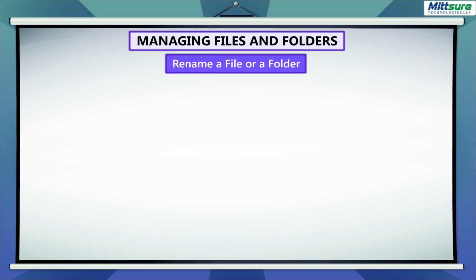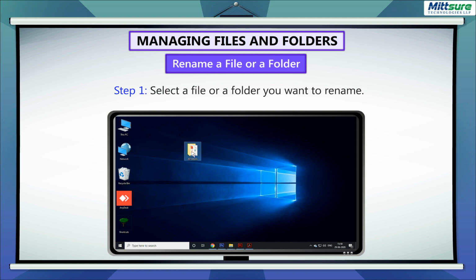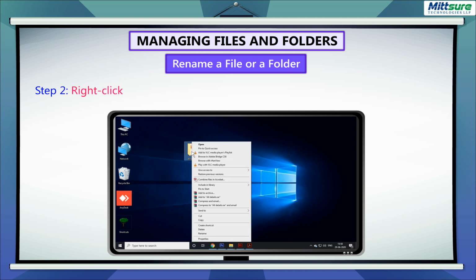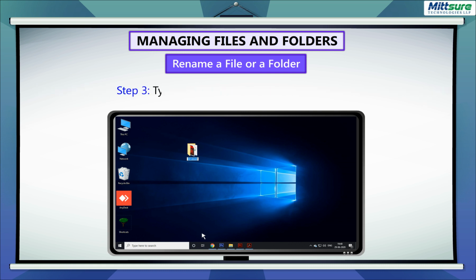Rename a file or a folder. Follow the steps to rename a file or a folder created on the desktop. Step 1. Select a file or a folder you want to rename. Step 2. Right-click on it and select Rename from the shortcut menu that appears. Step 3. Type the new name for the file or folder. Step 4. Press the Enter key.